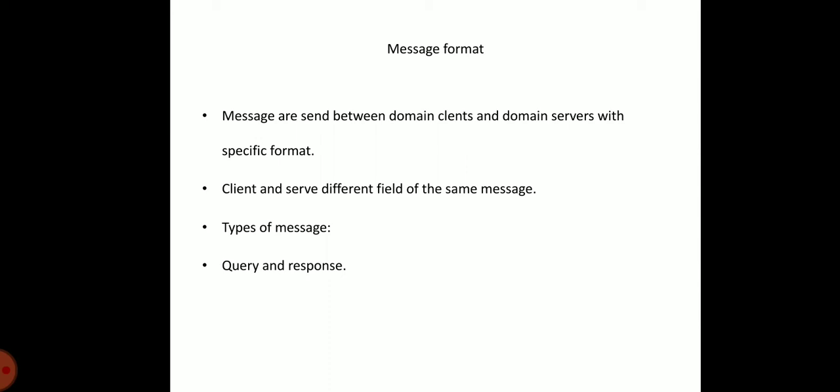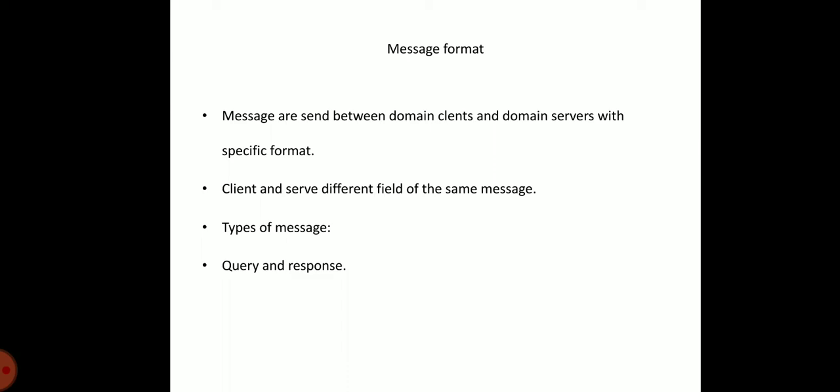The inquiry message consists of the header and question records. The response message consists of the header, question record, answer record, authentication record, and additional records. The identification field is a 16-bit field with unique values used by the client to match the response to the inquiries.